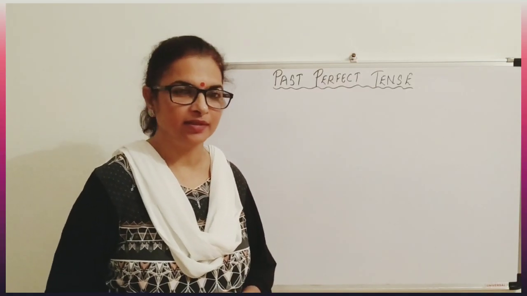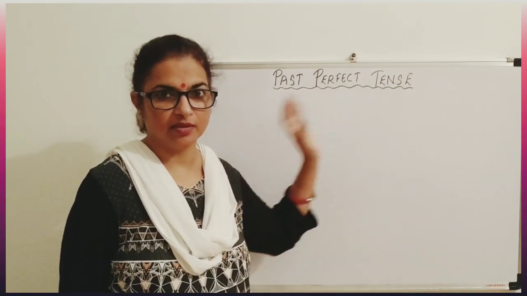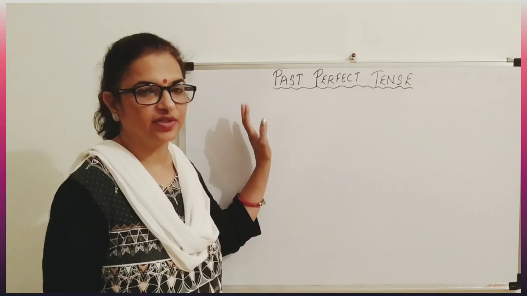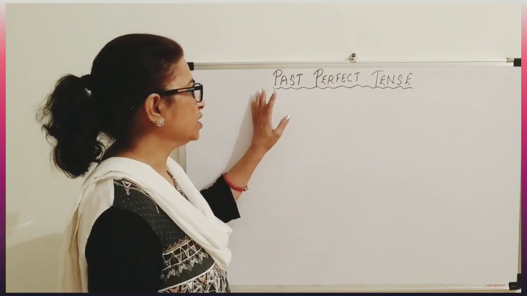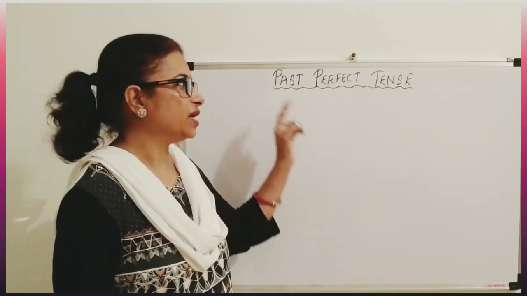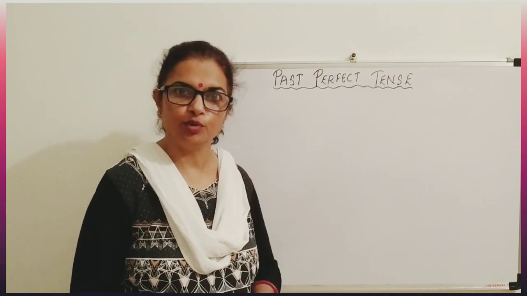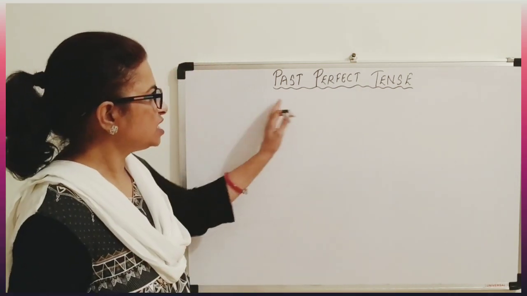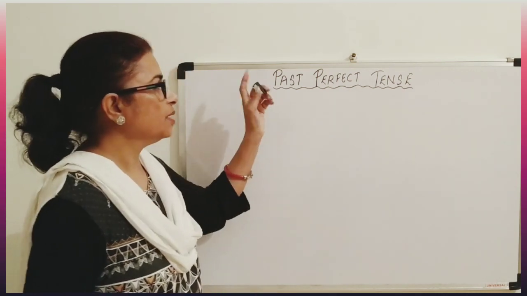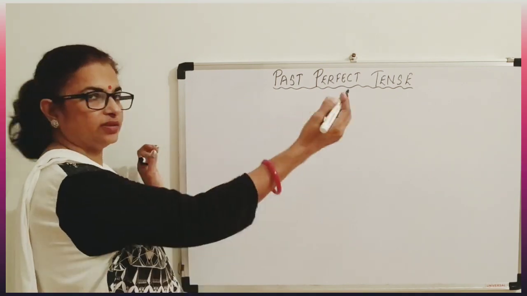So welcome again. Today we are going to do past perfect tense. We have already done present perfect tense and now we are doing past perfect tense. In past perfect tense also we have two: past perfect is one, and then past perfect continuous. So today we are going to do both. In past perfect tense, when do we use it? Okay, let us write one sentence.